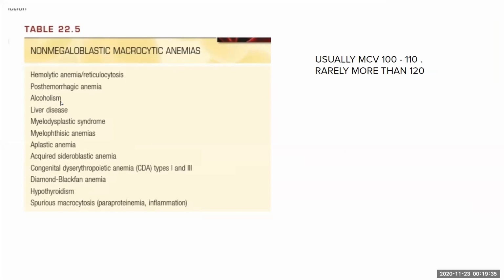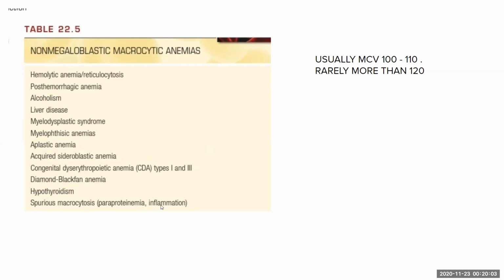In fact, high MCV is used as a screening tool for alcoholism. After abstinence, it might take up to 2 to 4 months for the MCV to become normal. In liver disease and acquired sideroblastic anemia and other causes, it can be non-megaloblastic macrocytic anemia. Congenital dyserythropoietic anemia is a rare cause of non-megaloblastic macrocytic anemia.